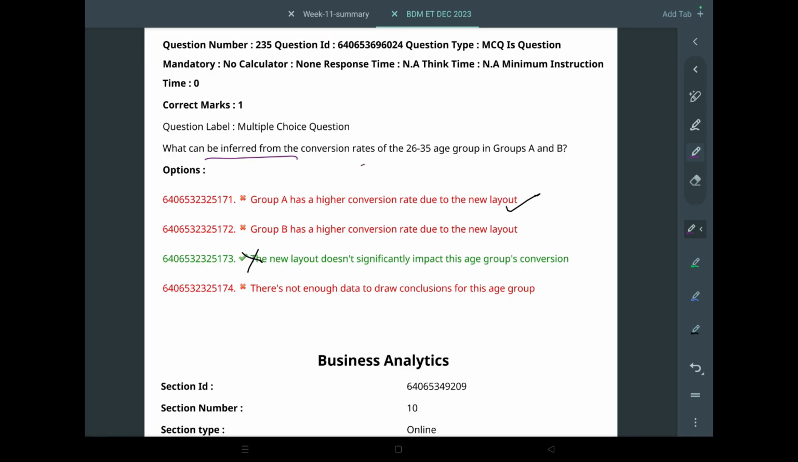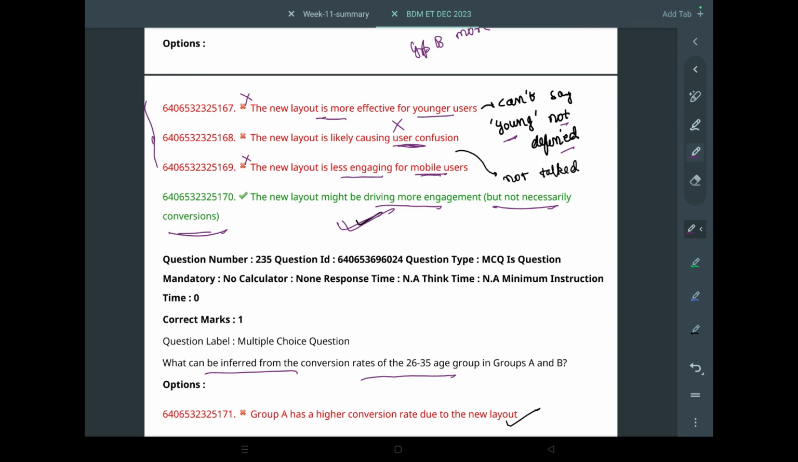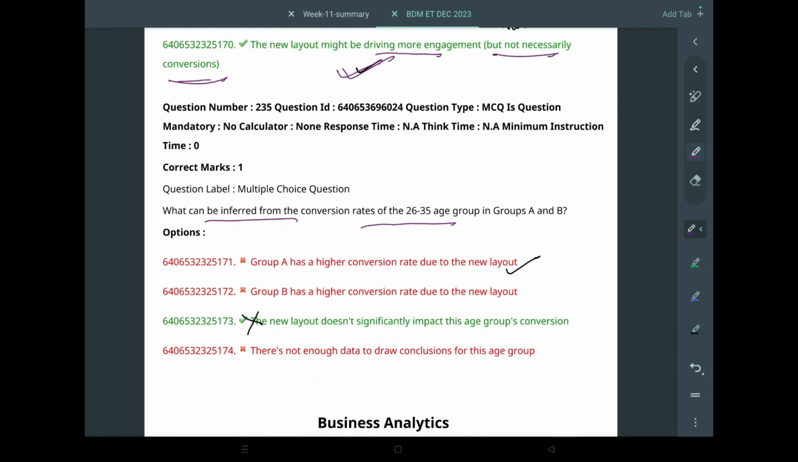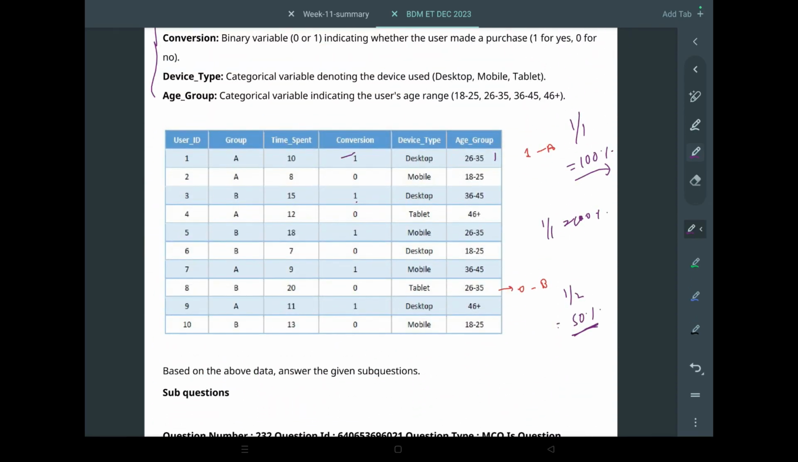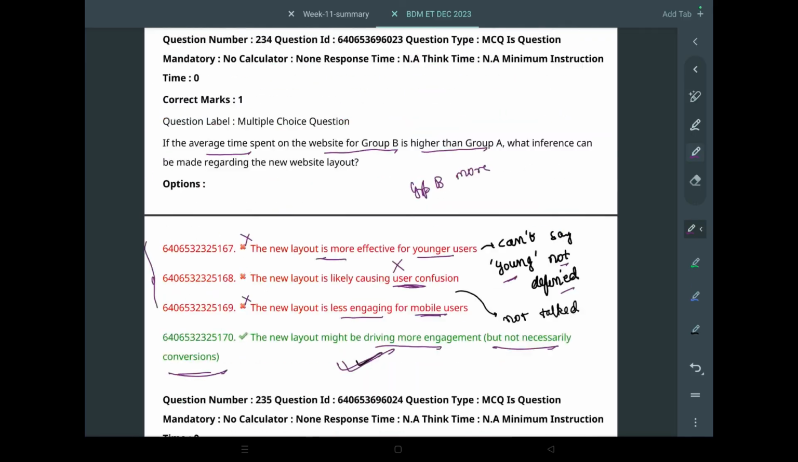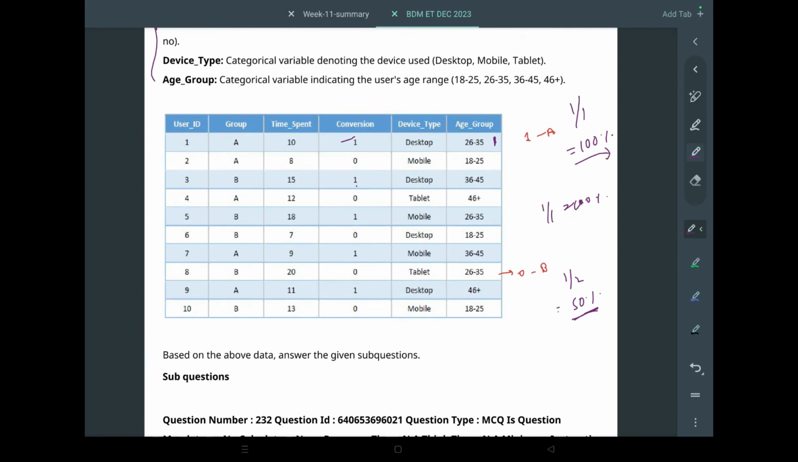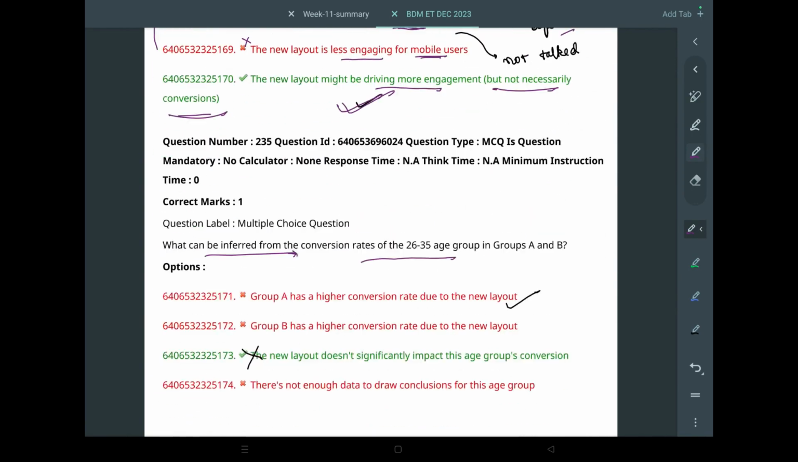So what can be inferred from the conversion rates of the 26 to 35 age group in group A and B? We saw 26 to 35 already. Group A and B are asked. Group A is 100% conversion, and group B is 50%, right? Yeah, group B is 50%. So 100% and 50% conversion rates, so they are pretty high.